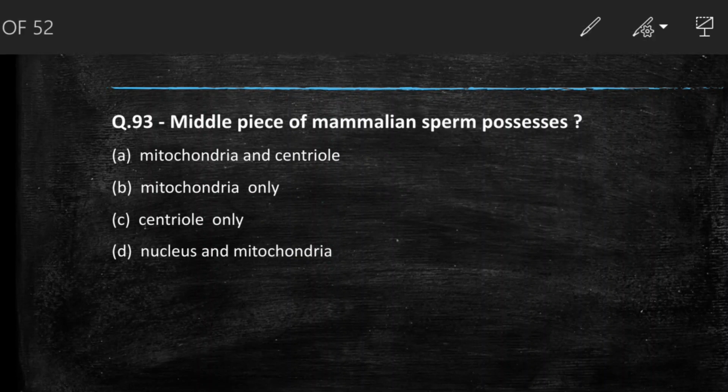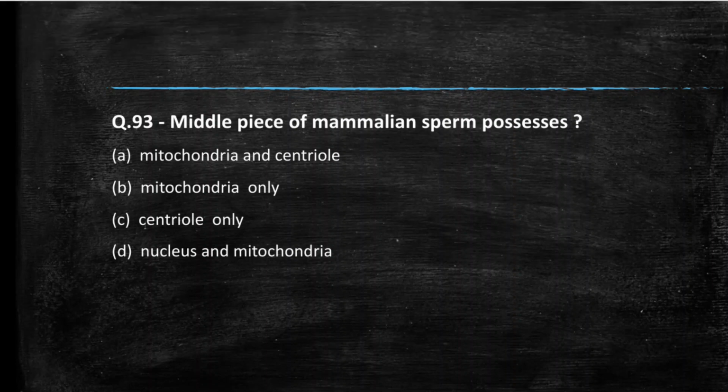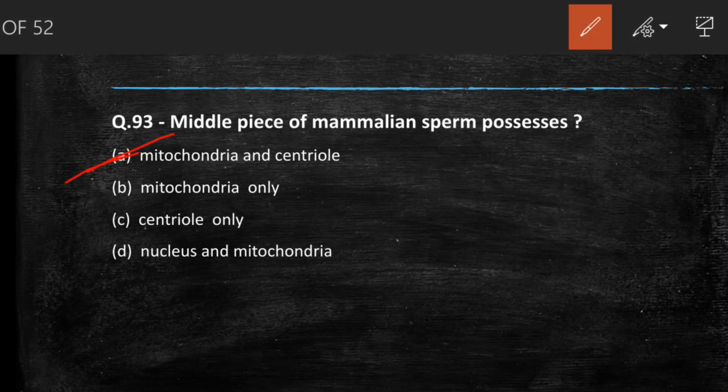Next question we have, middle piece of mammalian sperm possesses? Middle piece in the structure of mammalian sperm possesses mitochondria and centriole, mitochondria only, centriole only, nucleus and mitochondria. So the right answer is mitochondria and centriole.